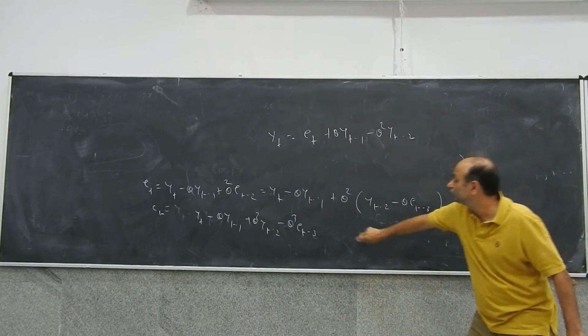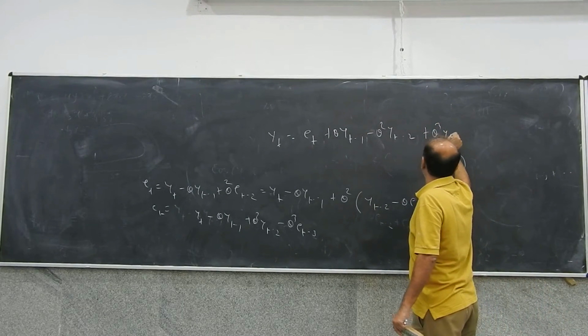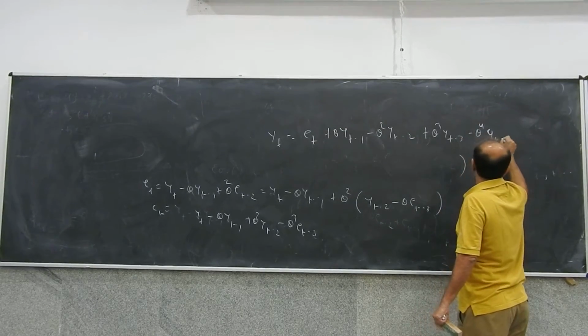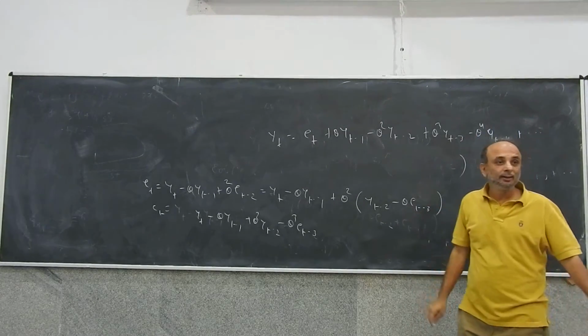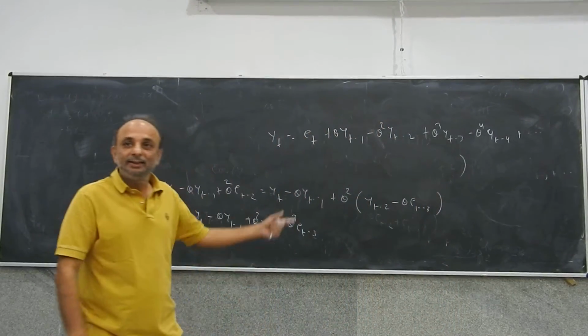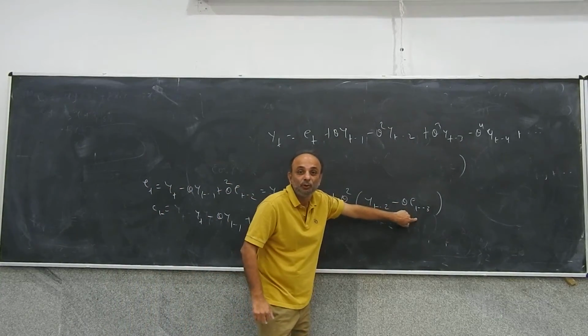And if I continue substituting, I can write this continuously like this. I can keep on doing that, because this can be substituted again and so on.